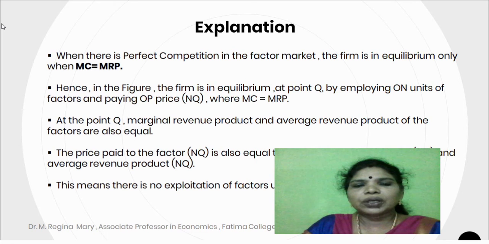At the point Q, the marginal revenue product and average revenue product of the factors are equal. The price paid to the factor NQ is also equal to the marginal revenue product NQ and average revenue product NQ. This means there is no exploitation of factors under perfect competition.